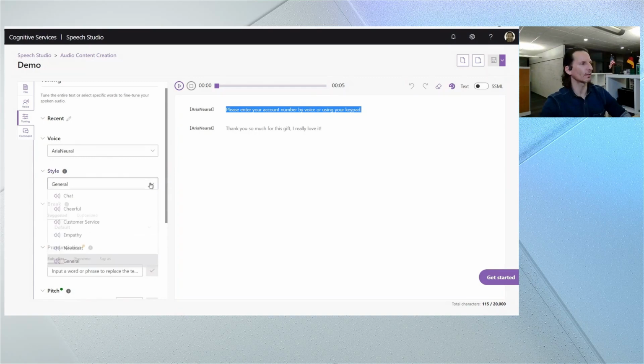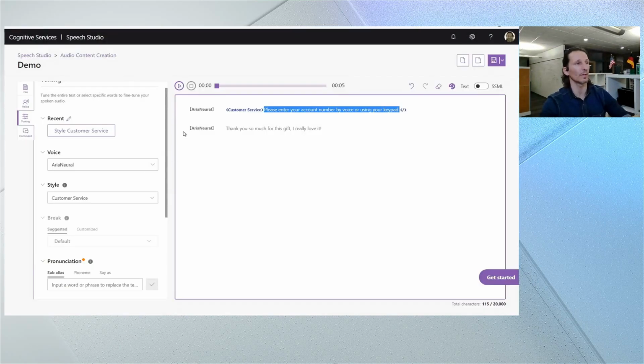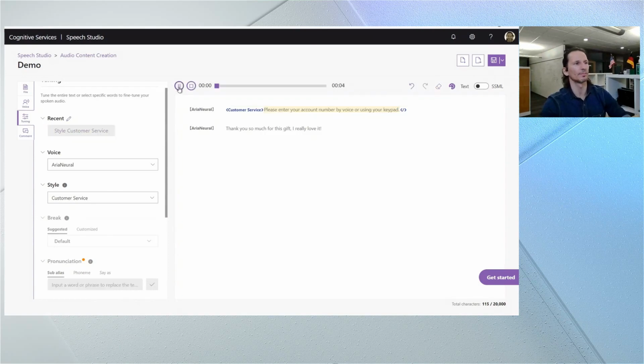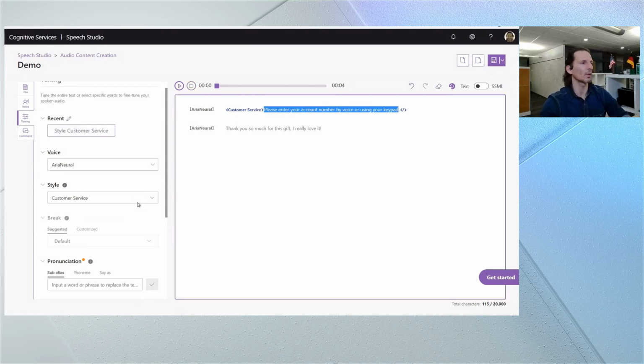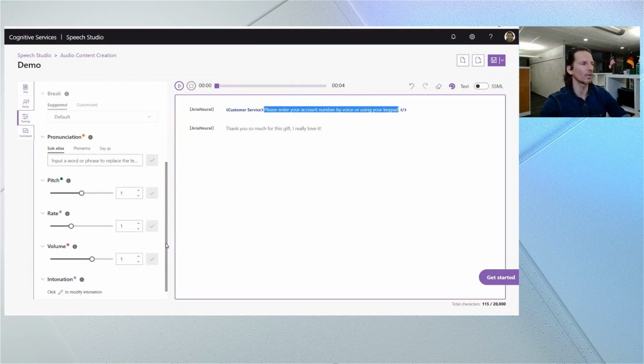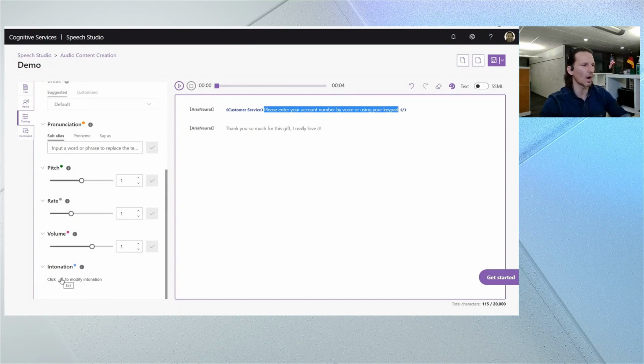So I see here I've got different styles. One of the styles is customer service. And since I'm in a customer service field, let's try that. Please enter your account number by voice or using your keypad. That already sounds a little bit better, but I'm still not quite satisfied with it. I want it to sound a little bit softer and a little bit more unassuming.